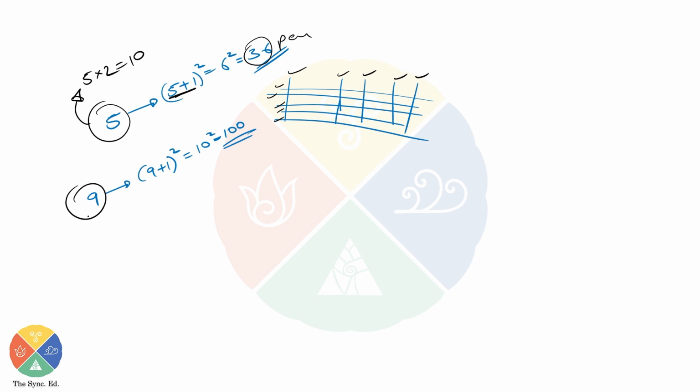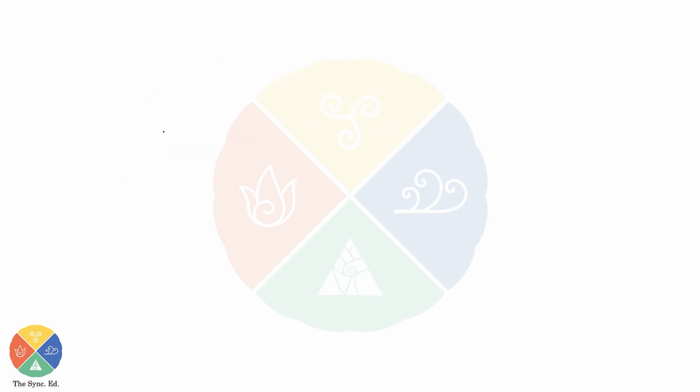That's a total of 10 cuts. Here, 9 cuts will give you 100 pieces. 9 cuts per dimension or per side. Total number of cuts will be... find me the answer. 9 into 2, that is 18. Okay, one more question. You have to find me all the information: total number of pieces and total cuts.